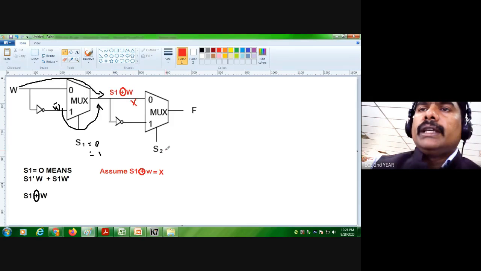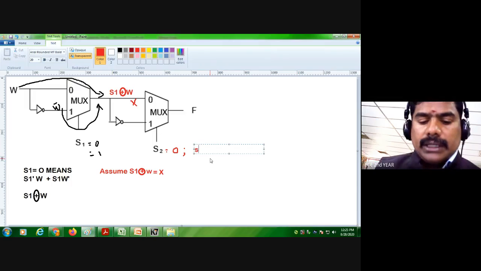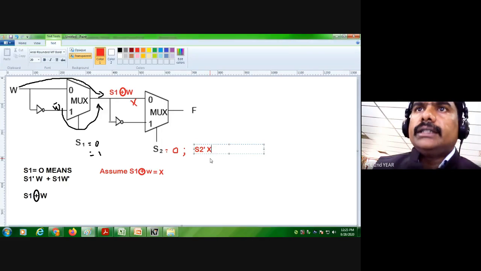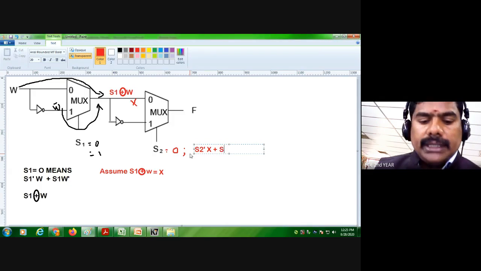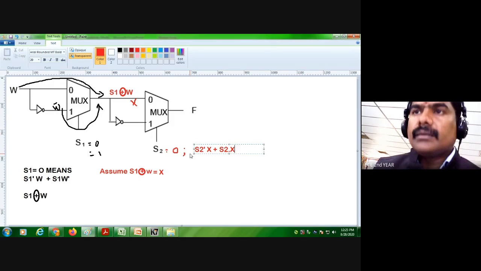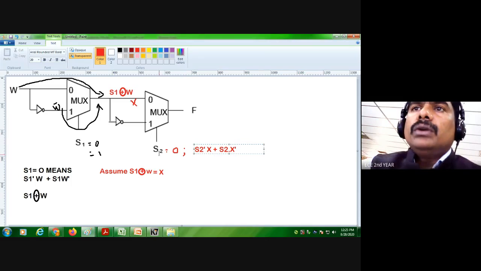Now you tell me, S2 equal to 0 means we'll write S2 dash into X, plus the second input becomes X dash, so S2 into X dash. Do you follow?